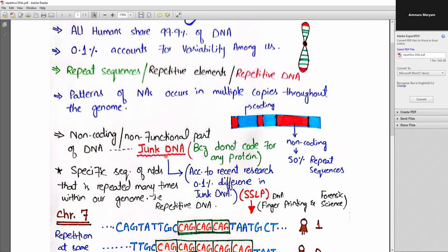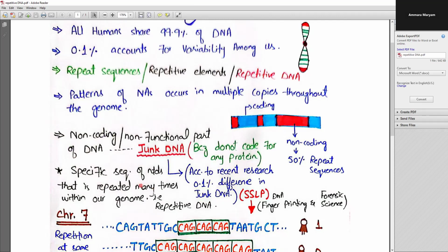But now, according to recent research, this junk DNA is not considered totally junk. It has significance. Where does this significance lie? As I have already told you, 99.9% of the DNA is the same in all humans, and only 0.1% of the DNA is different in all individuals. So where does this difference lie? This difference lies in this junk DNA. This junk DNA basically carries the difference of the 0.1% genome.